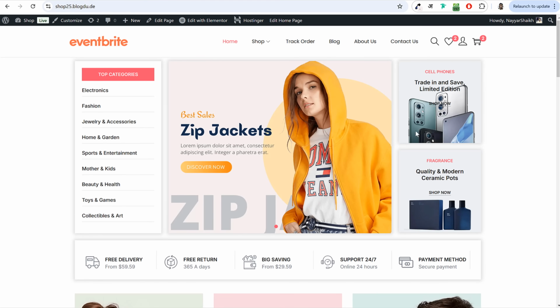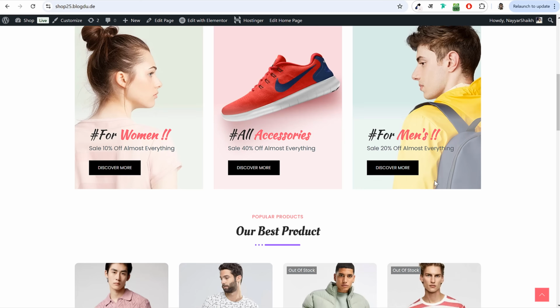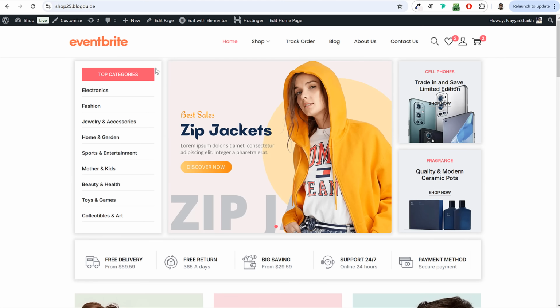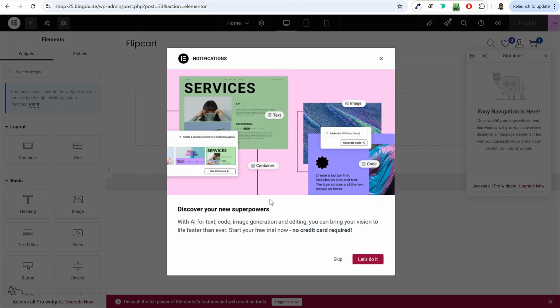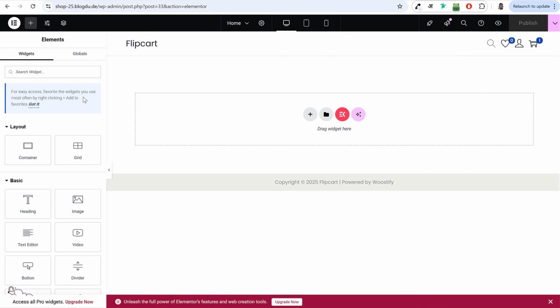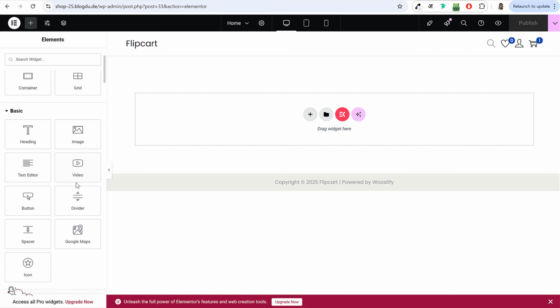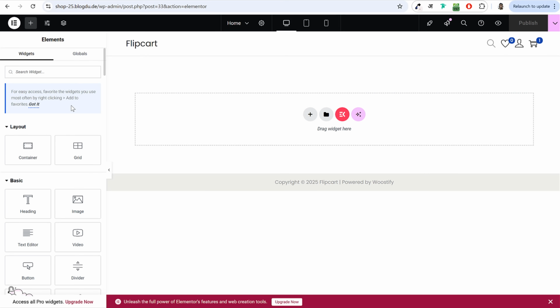All right. Now, before I start designing the page or any website, let me first show you how Elementor page builder works. And after that, we can start designing the page. So first of all, this is the Elementor page builder. Once you open it for the first time, you might see some notices, pop-ups, you can dismiss them. Now at the left hand side, it has some elements, and that is the reason why it is named Elementor. And at the right hand side, it has the canvas on which we'll be designing our website.